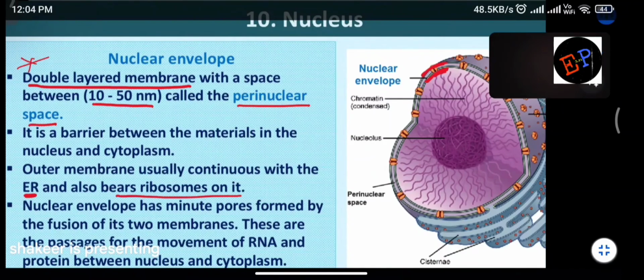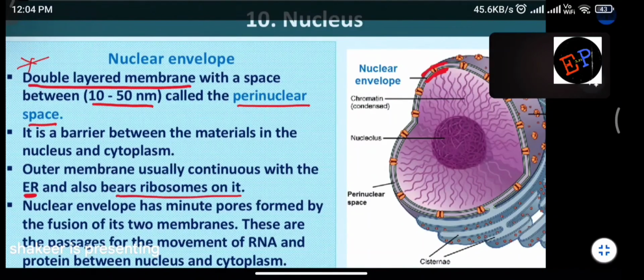Already we have studied, no? Surrounding the nucleus, what will you find? You will find endoplasmic reticulum. Which endoplasmic reticulum? Rough endoplasmic reticulum. On the rough endoplasmic reticulum you can find ribosomes. And surrounding the rough endoplasmic reticulum, you will have smooth endoplasmic reticulum. There are no ribosomes on smooth endoplasmic reticulum. Clear, no?